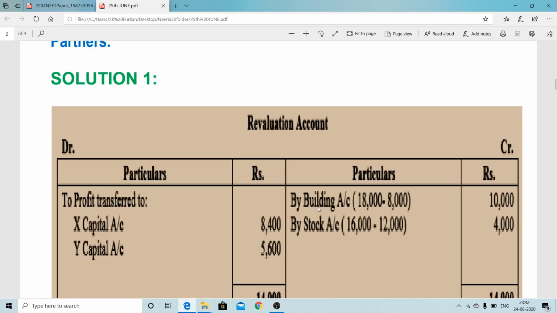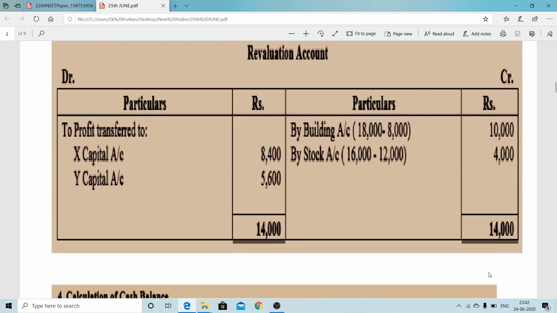Now after that, we will consider the revaluation account. I already told that building value increased 10,000, stock value increased 4,000, total increase here 14,000 on the credit side, and on the debit side, nothing.